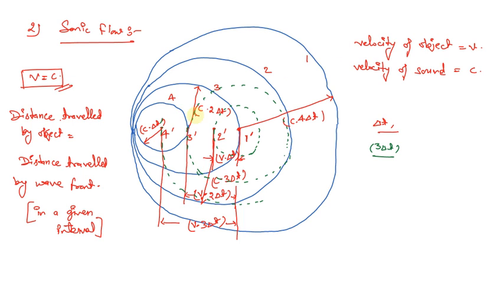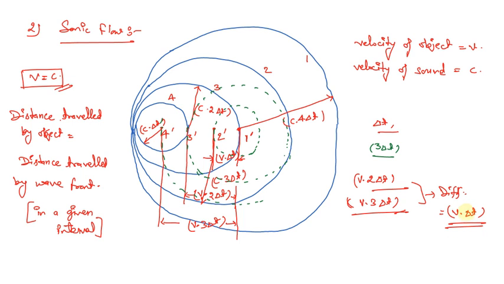Now let's say, for example, I have considered 2 points, that is 2 dash and 3 dash. So the distances covered by the object will be equal to v into 2 delta t and v into 3 delta t. So these are the distances, and if I want to find out the difference, that will be equal to v into delta t.